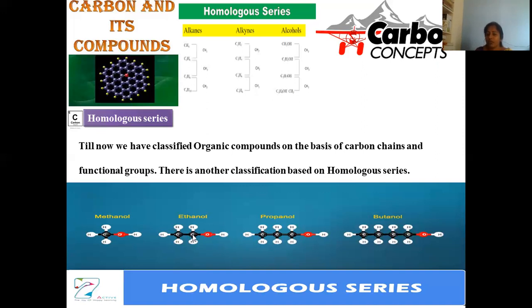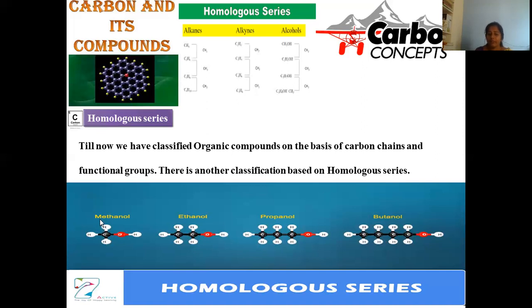Ethanol and propanol are differentiated by one CH2, and from propanol to butanol, one more CH2 moiety is added. In this manner, methanol and ethanol are homologous, ethanol to propanol homologous, propanol to butanol homologous as well.